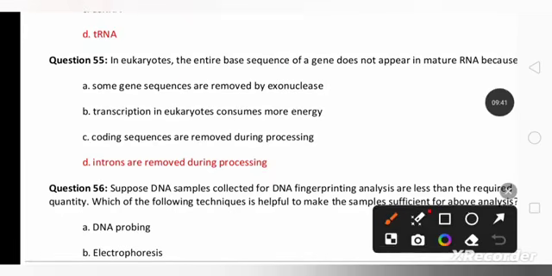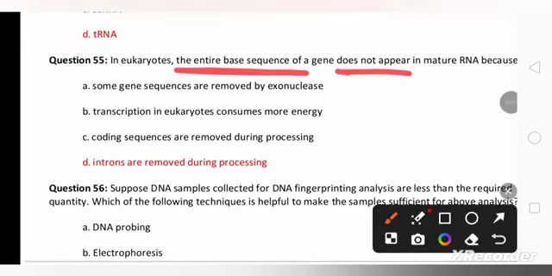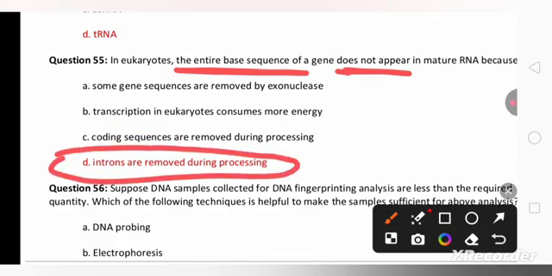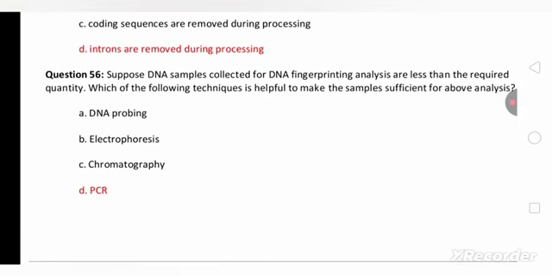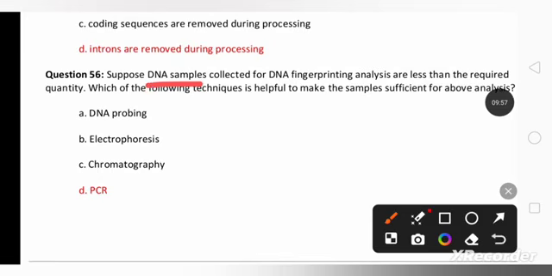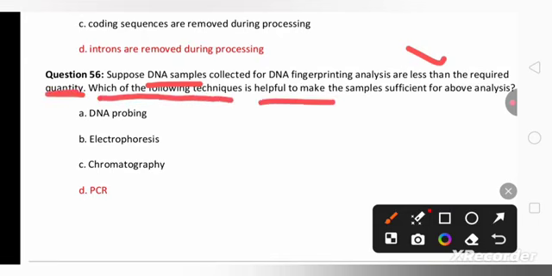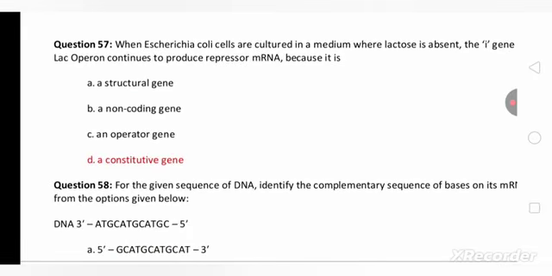In eukaryotes, the entire base sequence of gene does not appear in mature mRNA because introns are removed during processing. During splicing, introns, the non-coding sequences, are removed. Suppose the DNA sample collected for DNA fingerprinting analysis is less than the required quantity. Which of the following techniques is helpful to increase the sample? So if the DNA samples are less, you can make a photocopy of those DNA samples by amplification of DNA, that is PCR technique.